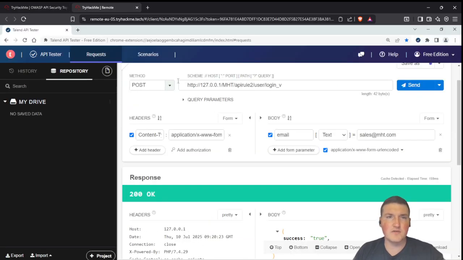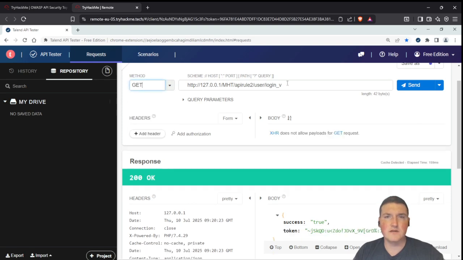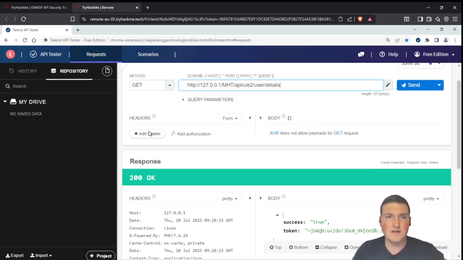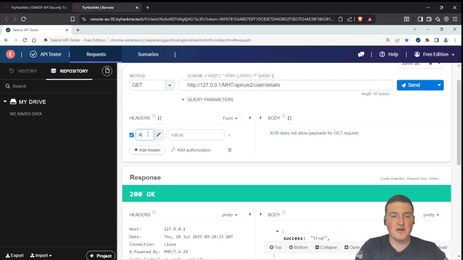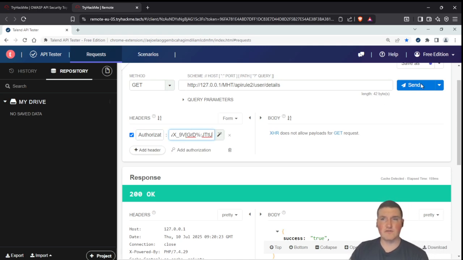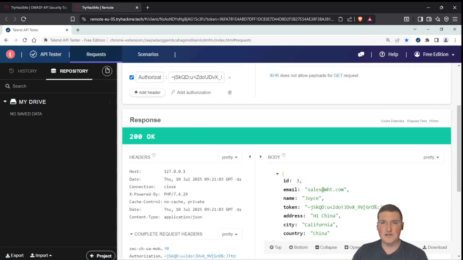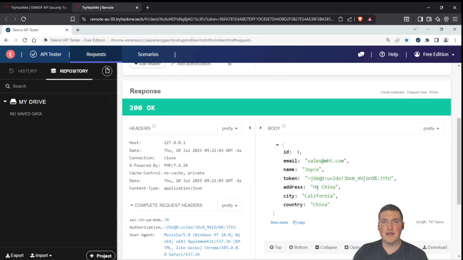So we'll go up here, change this back to a GET request and go to user details, and then we'll add a header in here, that will be authorization token, and the value, which is our authorization token, right? When we send it, if you look at that, sales at MHT, name Joyce, token, and it says address, country, China.